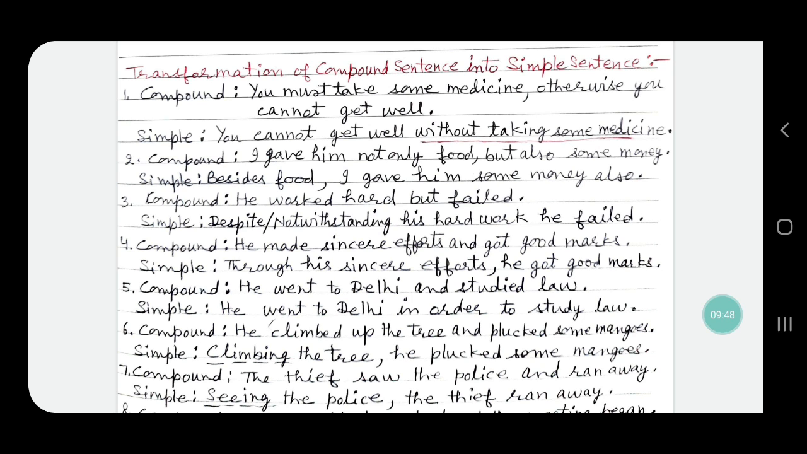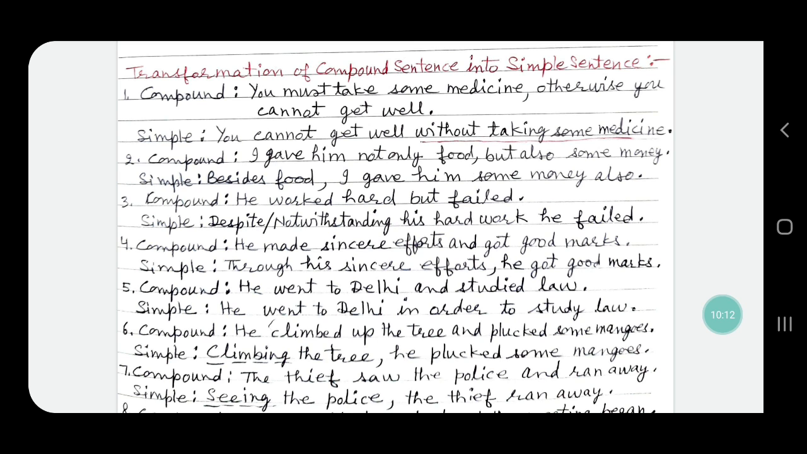Sentence number 2, the compound sentence is, I gave him not only food but also some money. This we will add besides. Here, besides as a conjunction: besides food, I gave him some money also. So this is the simple sentence.